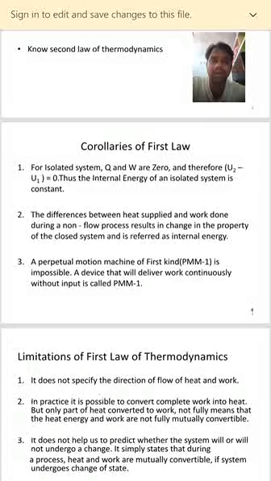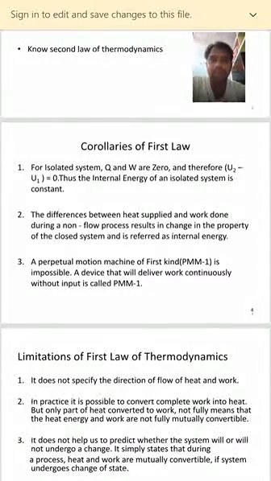The second corollary is that the difference between heat supplied and work done during a non-flow process results in a change in the property of the closed system, and that property is nothing but internal energy. We have discussed that for a cyclic integral in a thermodynamic cycle, heat and work are mutually convertible.